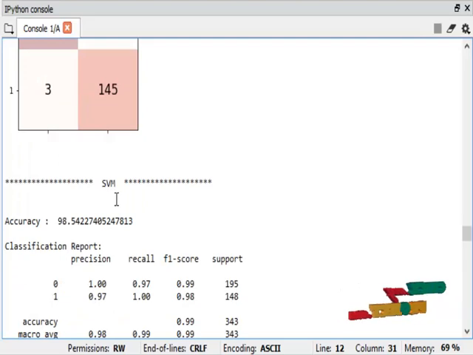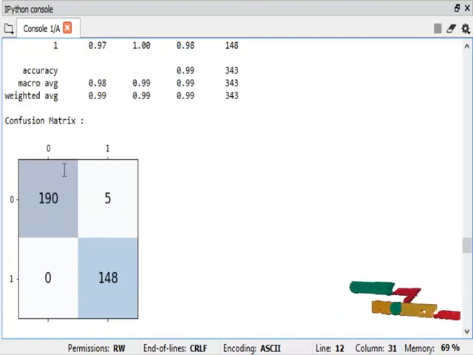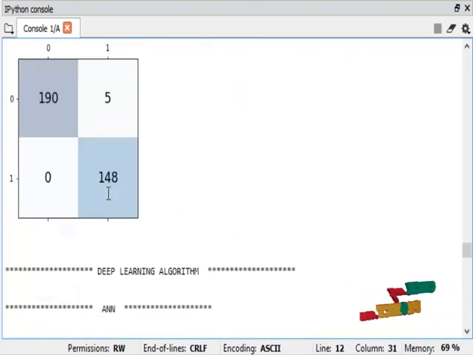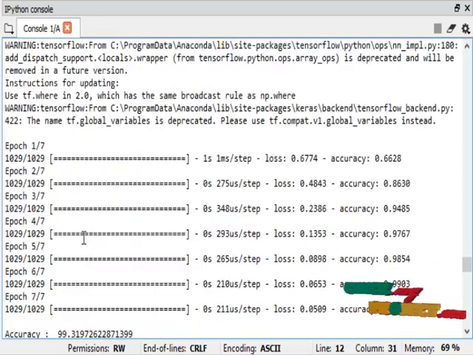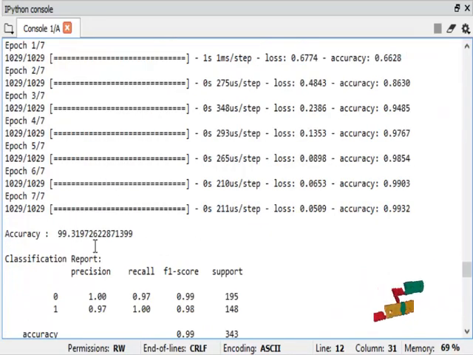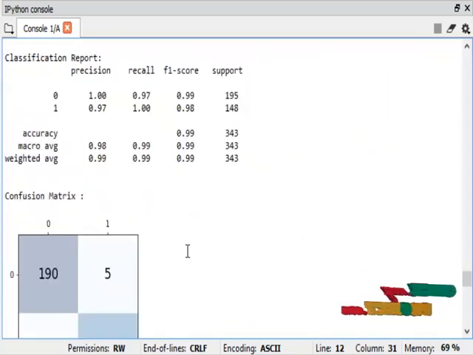And then finally SVM, support vector machine. Accuracy is 98.54. This is the confusion matrix. And then the proposed algorithm is a deep learning algorithm, ANN, artificial neural network. Accuracy is 99.319. This is the confusion matrix.